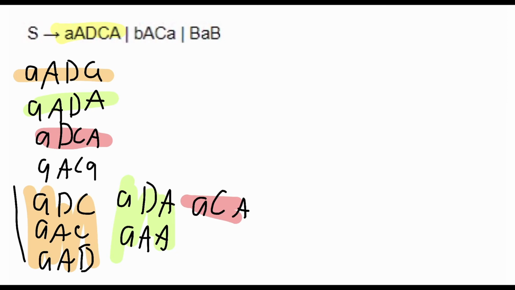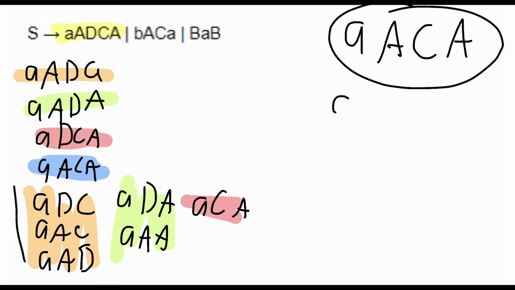Now for the next one, let's make it blue. What can we make off of that, or break apart? ACA. Just realized this right here should have been a capital A. Let's re-highlight that again. So write that out without the capital A, ACA, without the C, AAA, and without the last A, AAC.